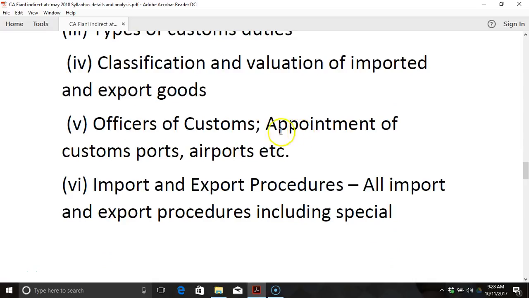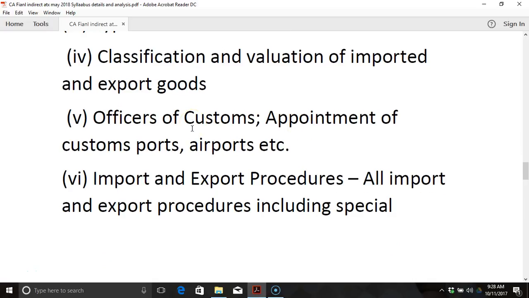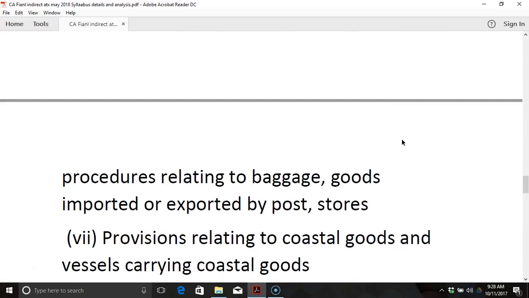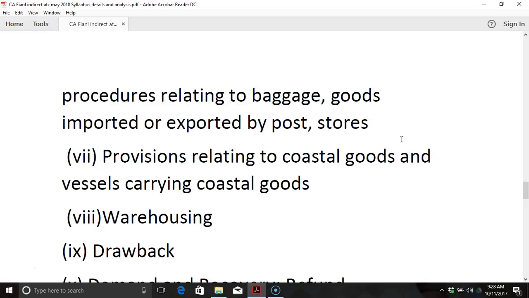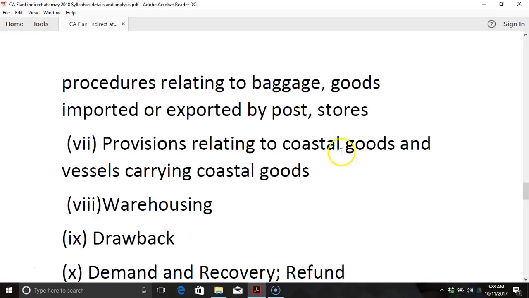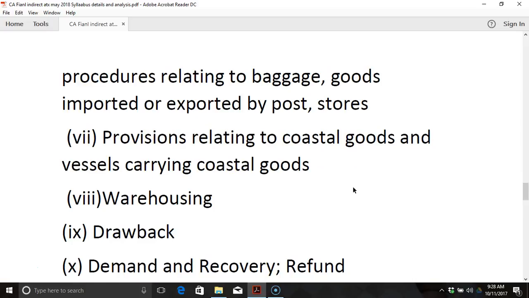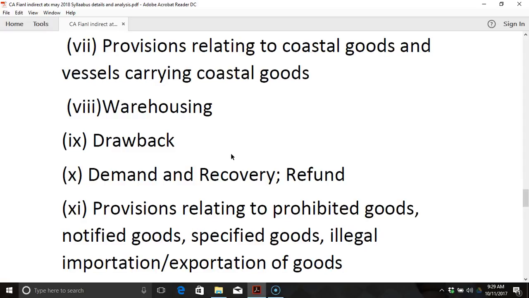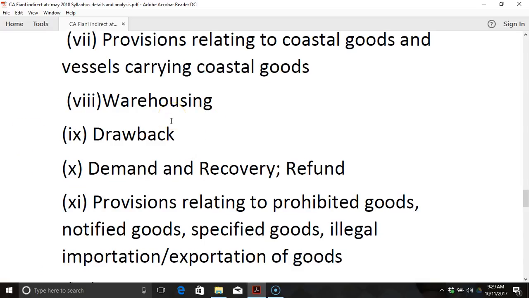Then the officers of customs, appointment of customs ports, airports, etc. Import and export procedures, because they might have undergone a little change. Let us see that also with regard to GST Act. All import and export procedures including special procedures relating to baggage, goods imported or exported by post, stores, then provisions relating to coastal goods and vessels carrying coastal goods. Next is warehousing, the duty drawback. Let us understand that the refund policy with regard to exports has undergone a change. So, in light of that, the duty drawback has to be studied.